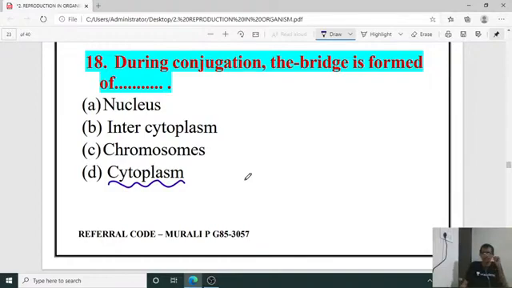Actually that conjugation phenomenon is not added in our NCERT syllabus, but it is an extension of that topic, reproduction in organisms. Generally it's a basic concept, conjugation. So the right answer is a cytoplasmic connection. As a result of that, the fusion of nucleus of the opposite sex cell will happen. That is conjugation.